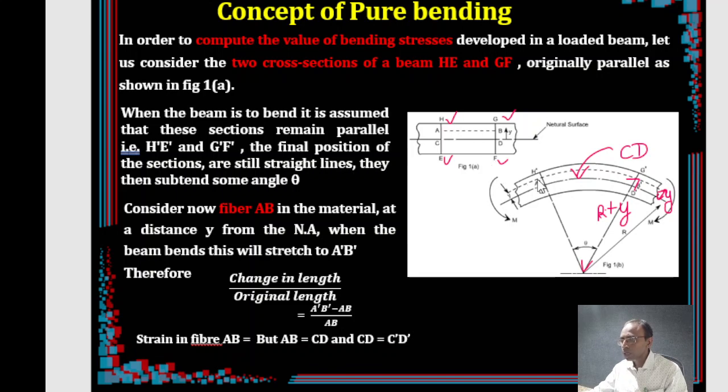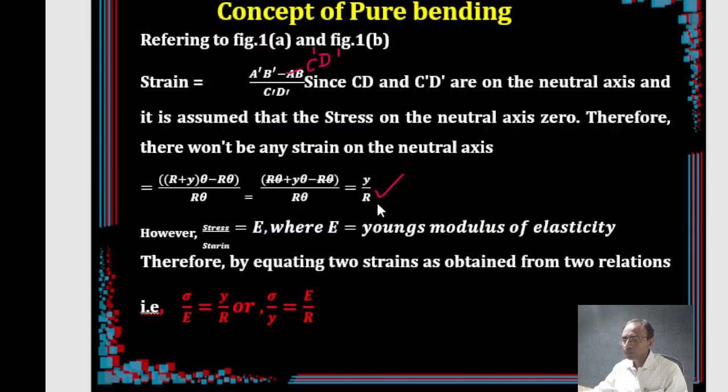So finally, we have expressed A dash B dash in terms of R and theta, right? So finally you got y by R. So this is the amount of strain developed in the fiber AB.